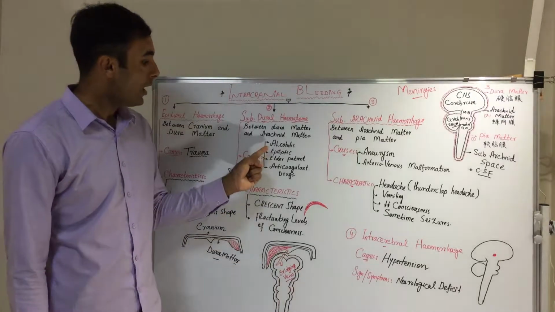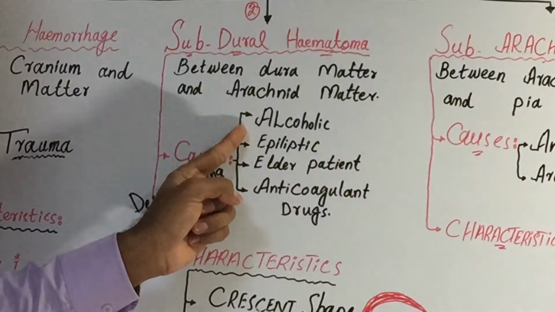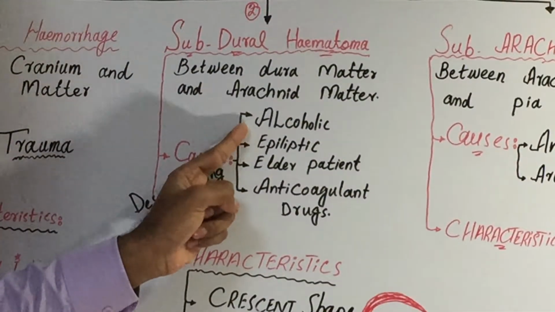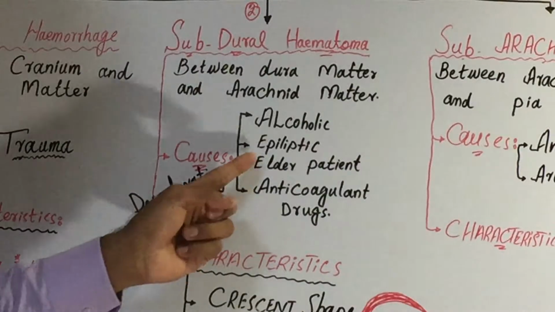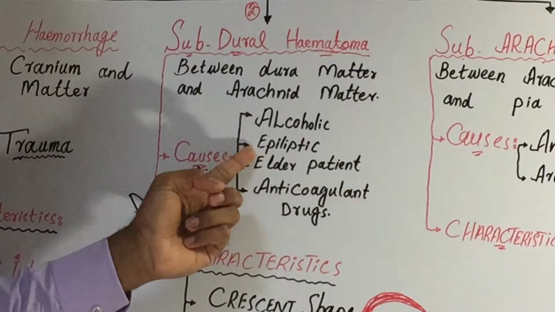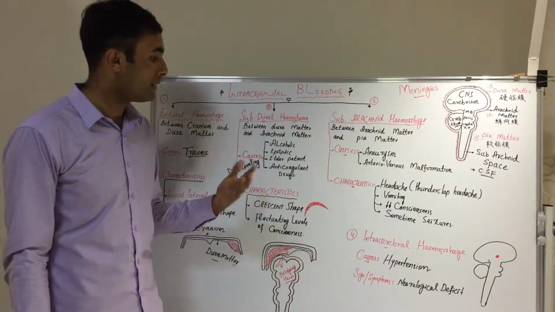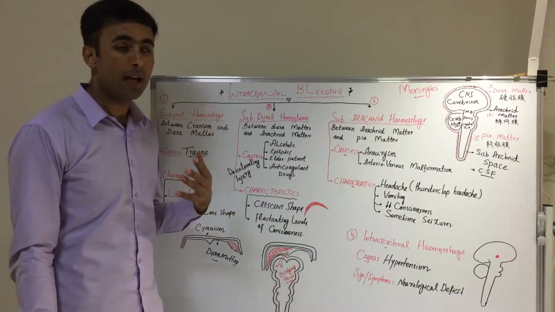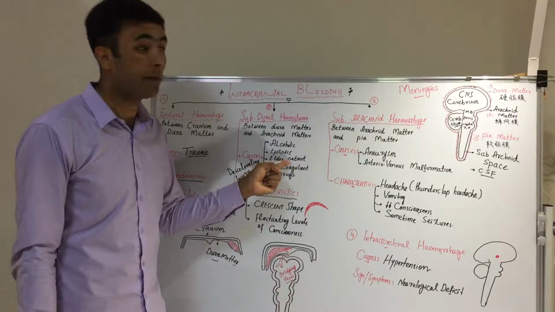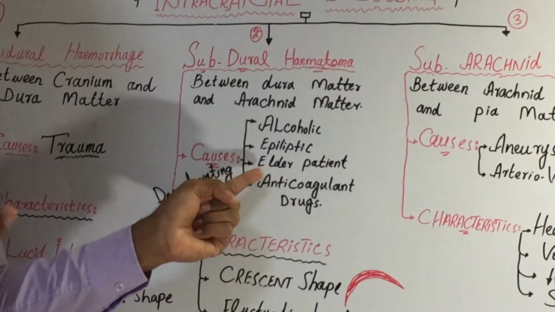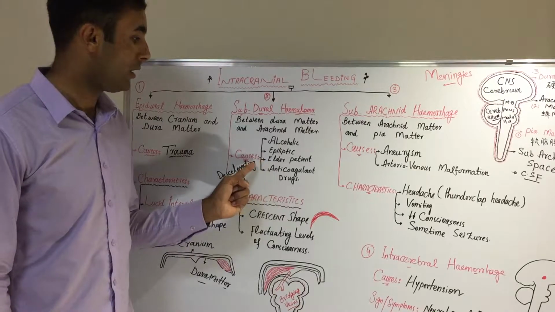What kind of patient has a decelerating injury? First of all, the alcoholic patient. For example, the patient drinks alcohol and doesn't know how to move, so he moves here and there. So this kind of injury happens in alcoholic patients. Or epileptic patients. Some patients may have epilepsy, so an epileptic patient may have this kind of decelerating injury. Or elderly patients, people who are very old, and when they move or fall down, they can have this kind of decelerating injury.